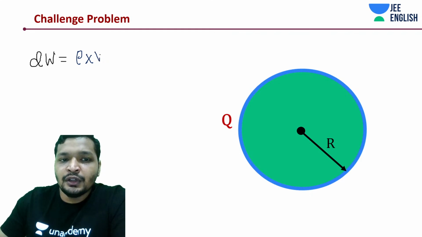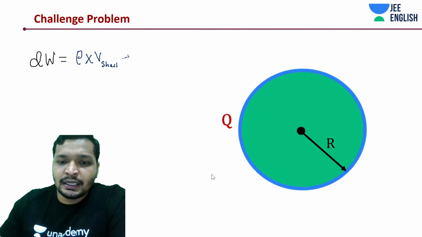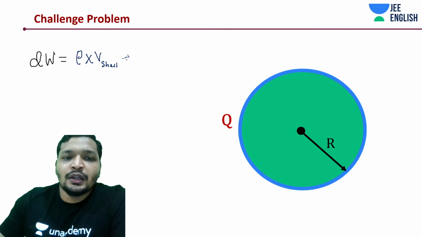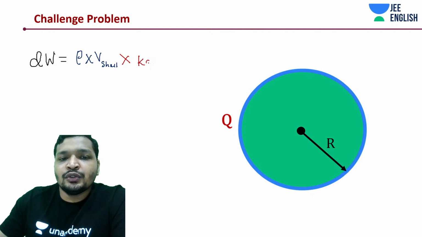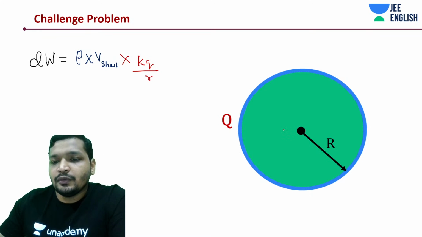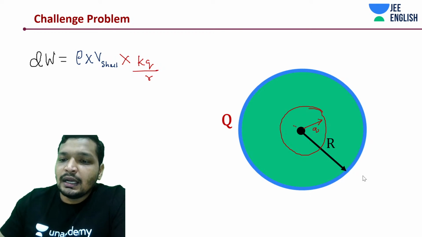Rho into that of shell into something like k into small q divided by r. That sphere here, radius r and charge q.